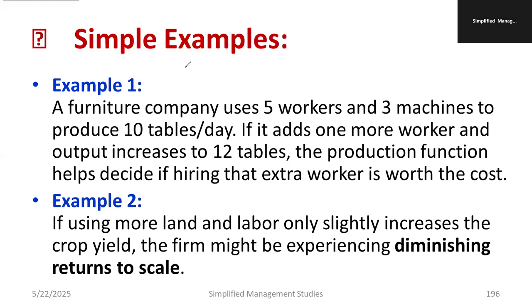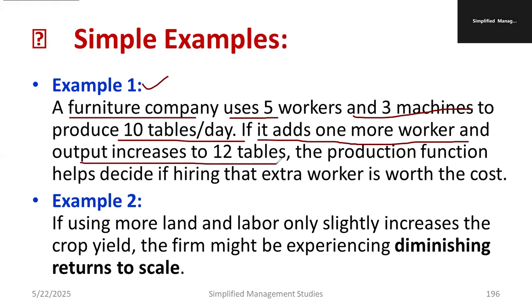I would like to show you one simple example so that you will understand. Consider a furniture company. They use 5 workers and 3 machines, which produce 10 tables per day. If it adds one more worker and output increases to 12 tables, the production function helps to decide whether hiring the extra worker is worth the cost. It's a very simple time and work example. That is the best example I would like to convince you with.